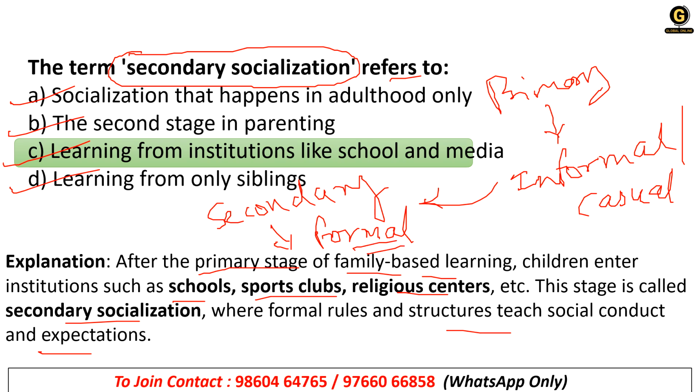Clear? Which is not casual. Understand that strict rules need to be followed, the structure needs to be followed. That is the formal thing. So secondary socialization will be formal, primary socialization will be informal or casual.